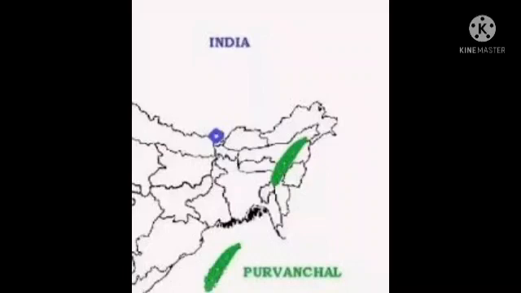Children, do you know Cherrapunji and Mawsynram are famous for receiving the highest annual rainfall, and they are located in this region. So which two places are these?